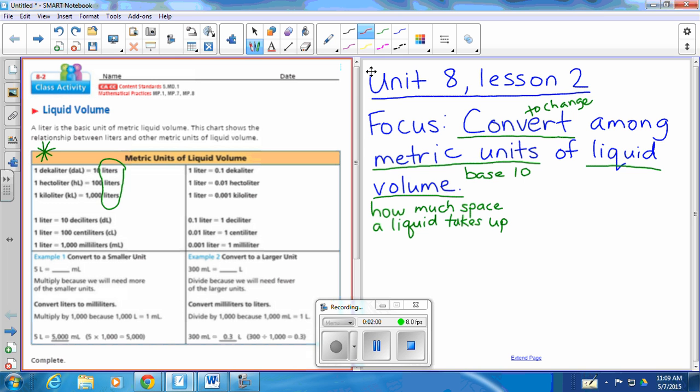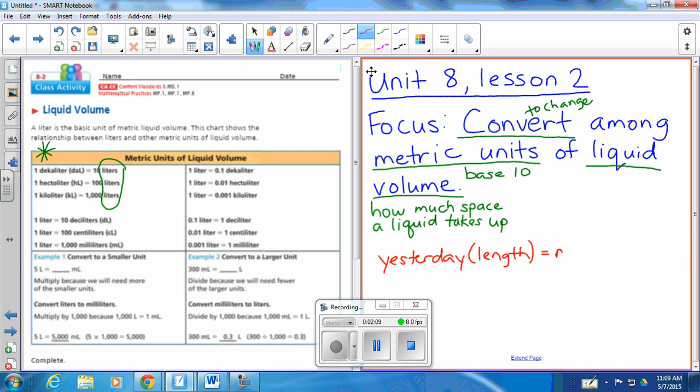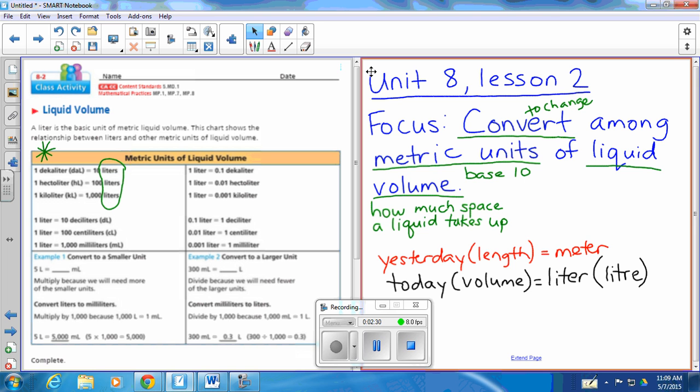Liters. Okay. So yesterday when we were looking at length, our metric unit was meters. Today, we're looking at volume, and our base unit or our metric unit is liter. You might also see liter spelled this way. That is the English version of the word. So if you see it, it's not that there's a typo. It's just a different form of the word. I think in our book, it's all the American version, which is L-I-T-E-R.